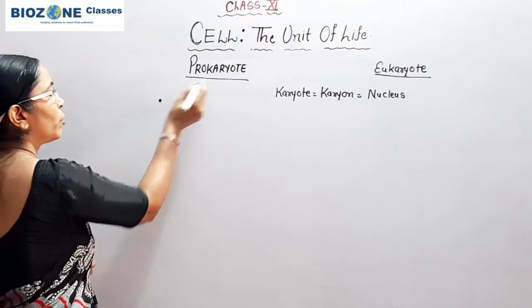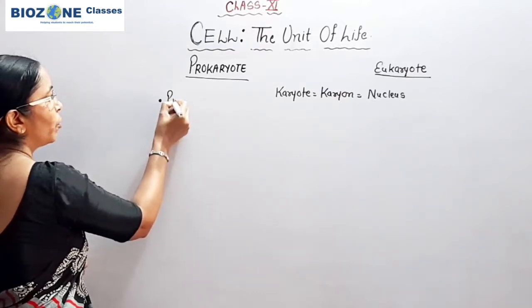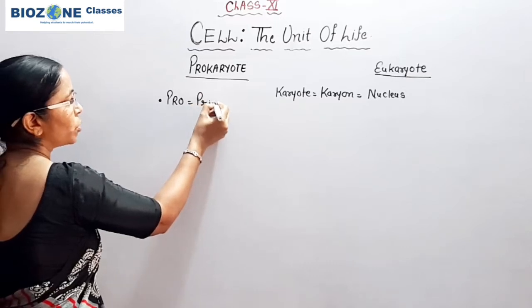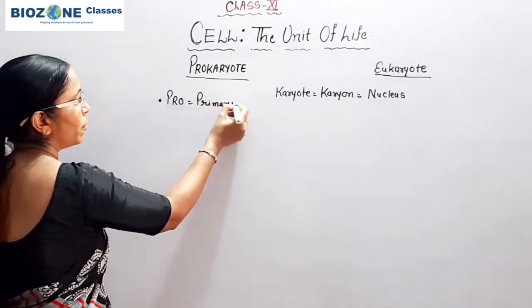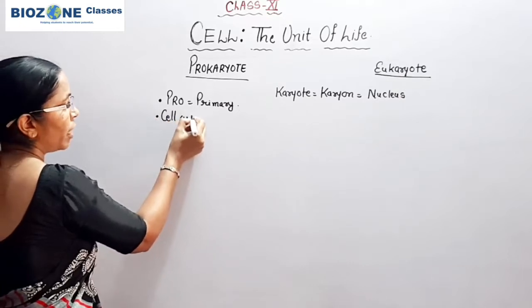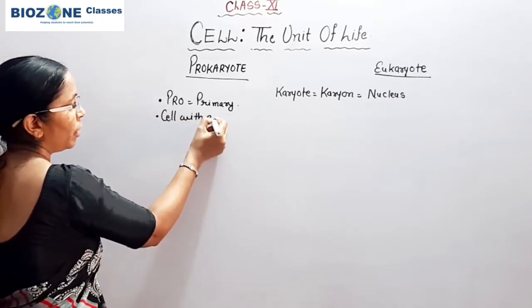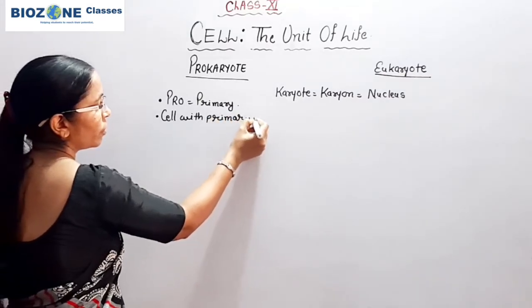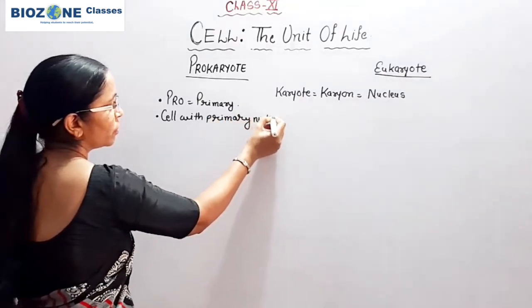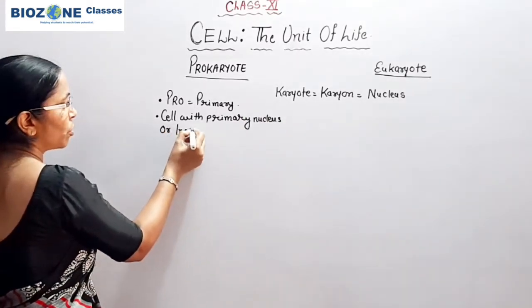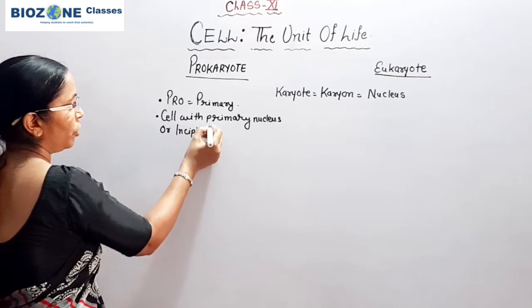When we study the prokaryote, the pro word stands for primary, or it is also used for incipient. So simply we say cell with primary nucleus, or primary nucleus is also called incipient nucleus.